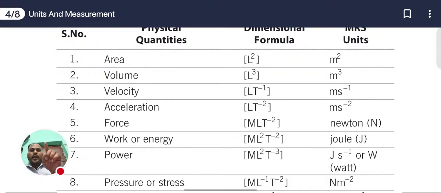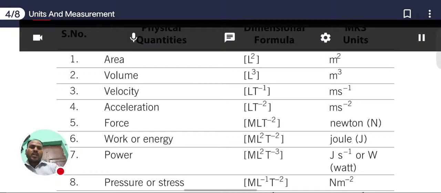Here the exponent zero is not written. Suppose you want to write in the MLT form, then the M exponent is 0, the L exponent is 1, and T inverse 2. We will write it like this. So for the dimensional formula, you can use this one or you can use that one. No problem in that.